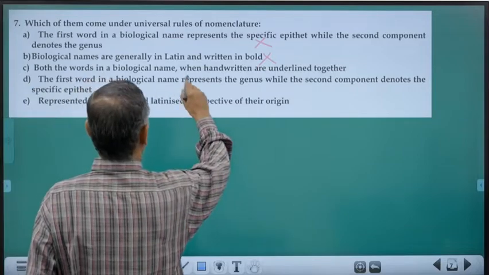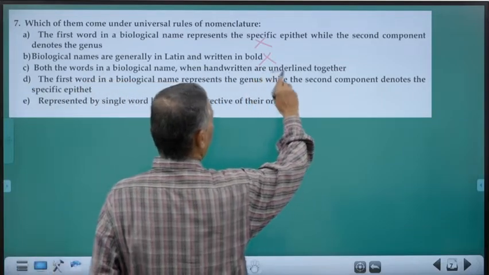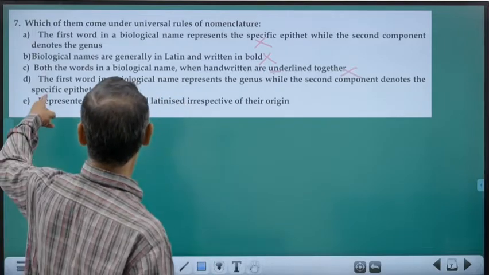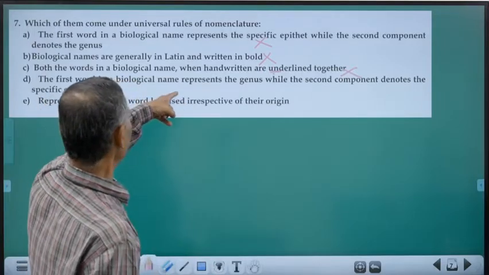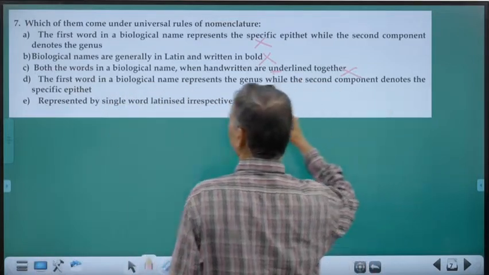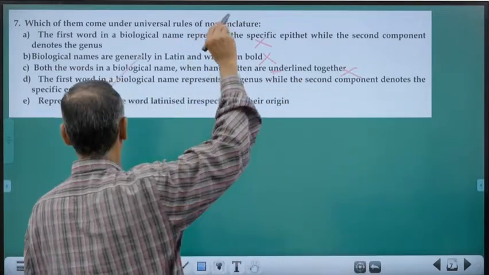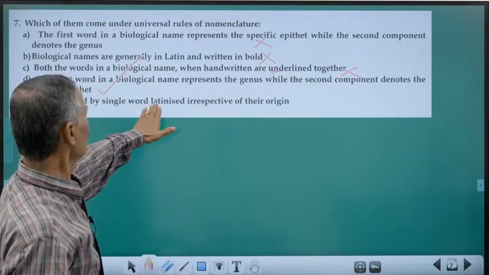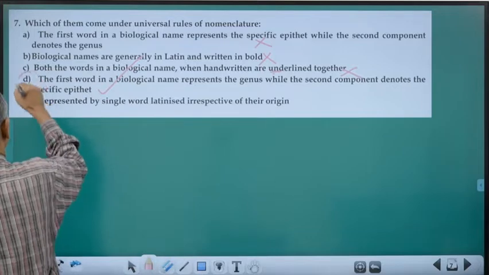Both words in biological name, when handwritten, are underlined together. No, separately. The first word in a biological name represents the genus, correct? While the second component denotes the specific epithet. Correct. We will wait. Represented by a single word. No, it is a double.